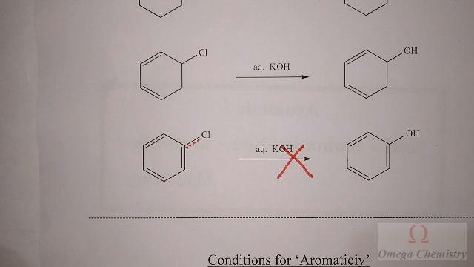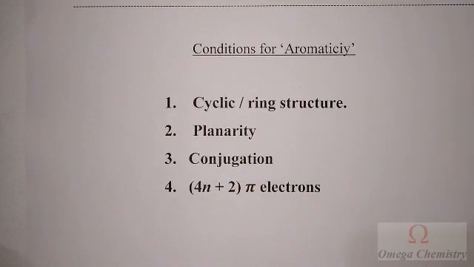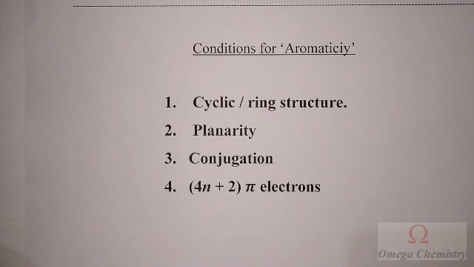I'm not going to discuss the theory in detail, but I'm going to give you a set of conditions that are essential for aromaticity. These are the essential conditions. The compound must be a ring, or it should have a cyclic structure, and it should have planarity. Planarity means if the molecule is placed on your table, all atoms that are there in the molecule must touch the flat surface. So if it is so, I can call that a planar molecule.